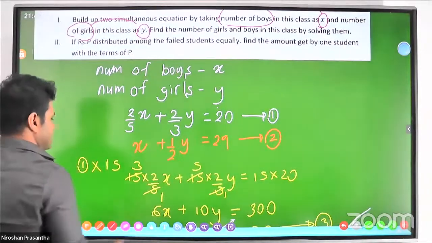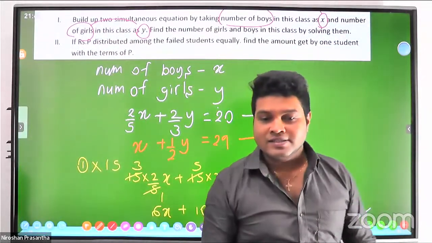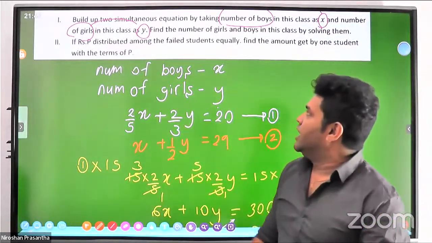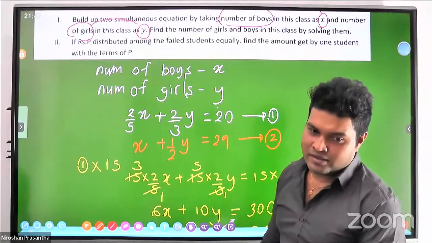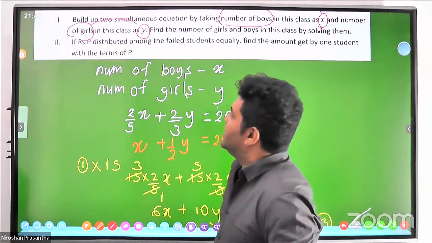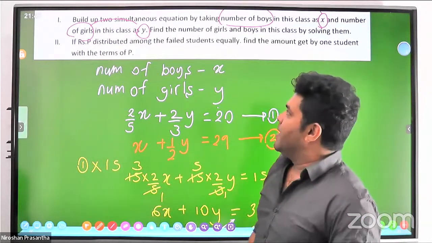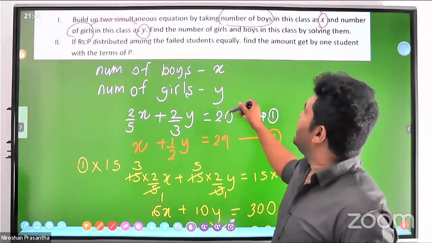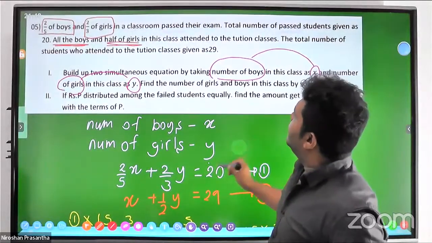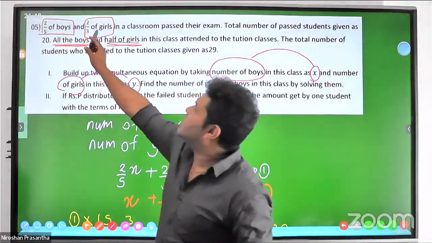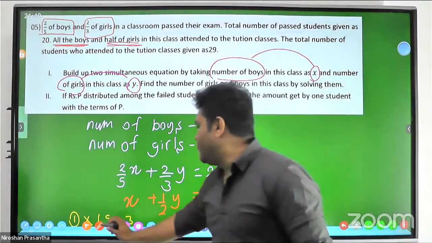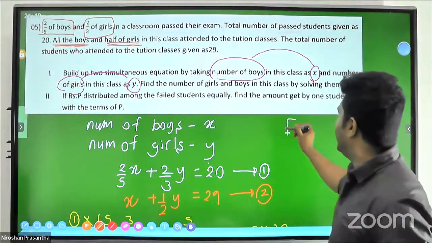Right. x is now 20, boys this side, girls the other side. If P rupees is distributed among the failed students equally, find the amount got by each student in terms of P. But we have to find the number of failed students. The pass rate is 2/5 of boys and 2/3 of girls. Then what is the failed quantity?